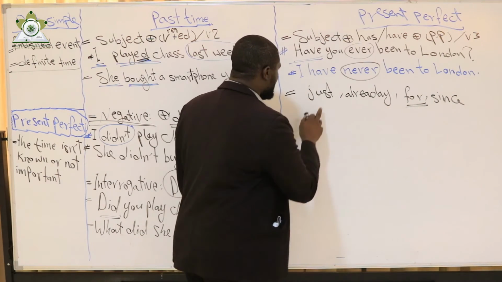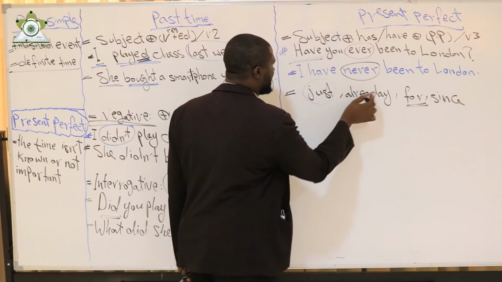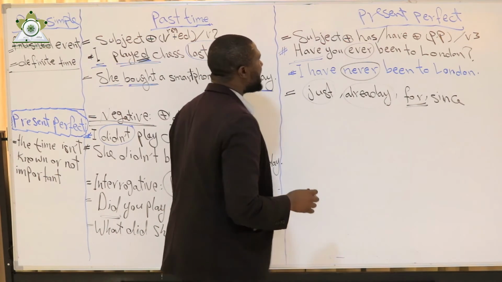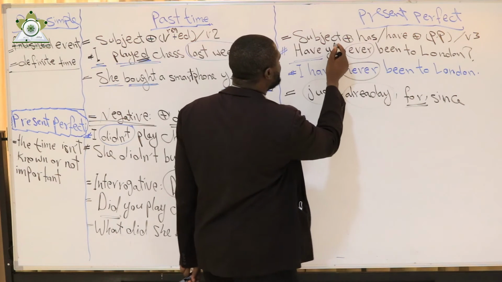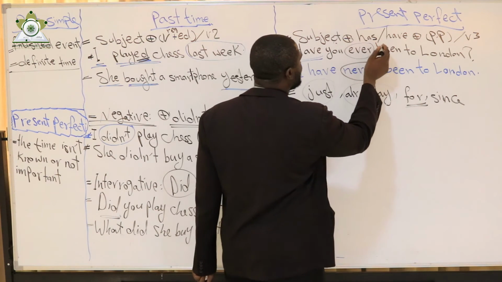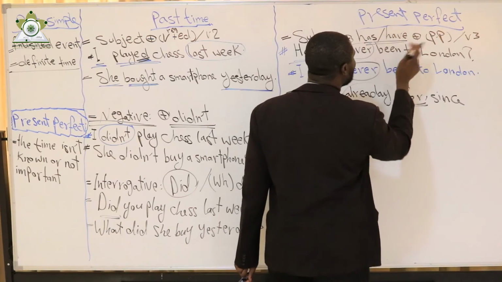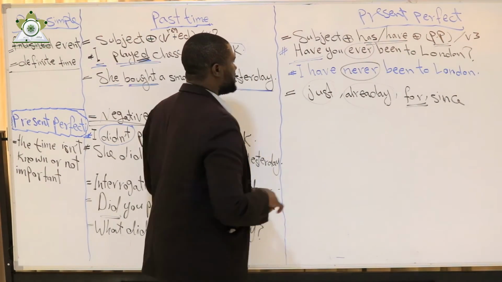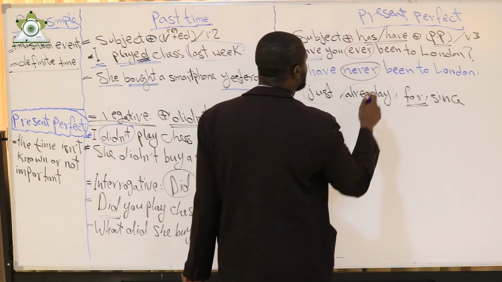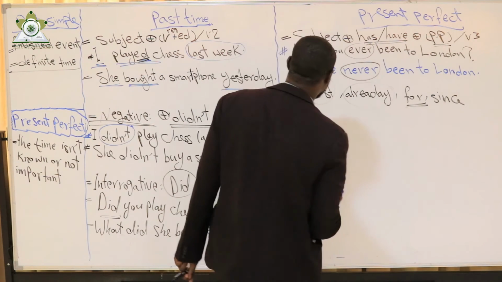In case I use just and already, I'm going to place them between the helping verb, has or have, and verb 3. Just and already are going to be located between has or have and verb 3.